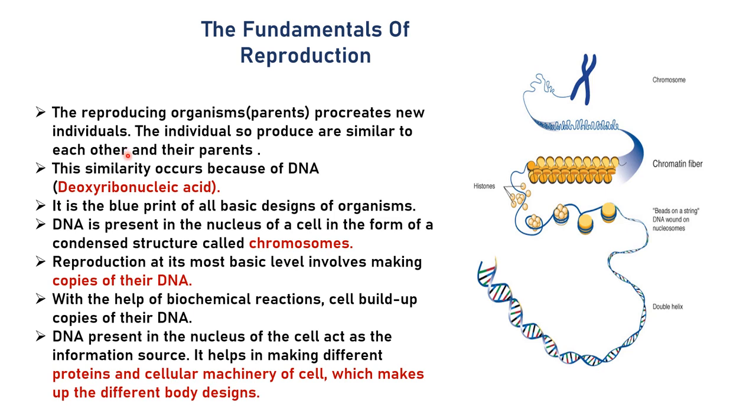Now, the similarities occur because of DNA, the basic structural similarities. Why is this so? Because of the presence of DNA, right? Now, what is DNA? DNA is deoxyribonucleic acid. And why is it so important? Because it is the blueprint of all the basic design of an organism, right?